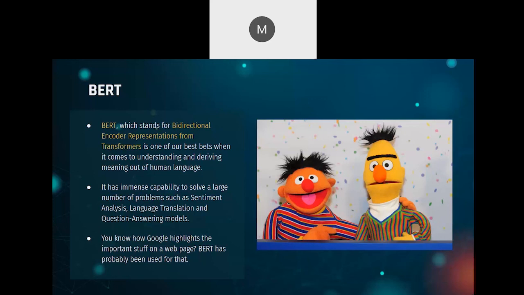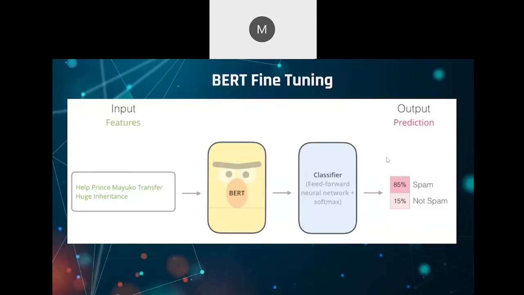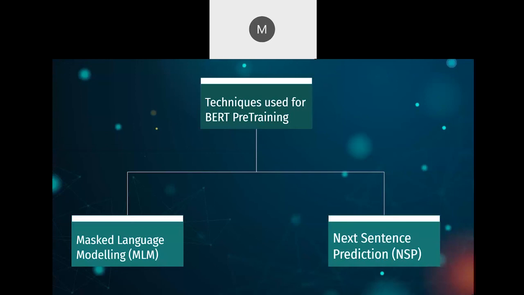Even Google Translate or autocorrect, most of them were based on BERT with a few modifications. And here you can see a picture of BERT. The guy on the right side, the yellow one, is BERT, and if you see the architecture, they have used BERT's picture over there. And now, what is used for training BERT?